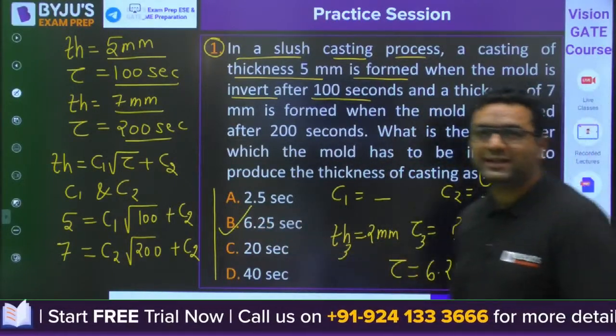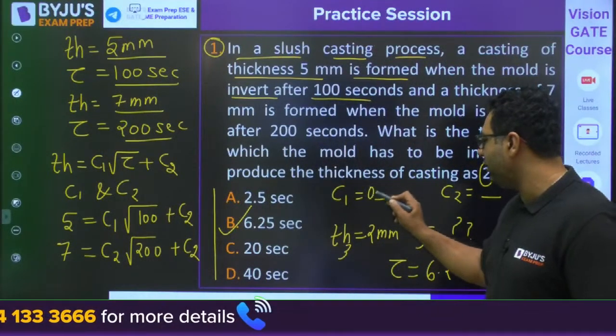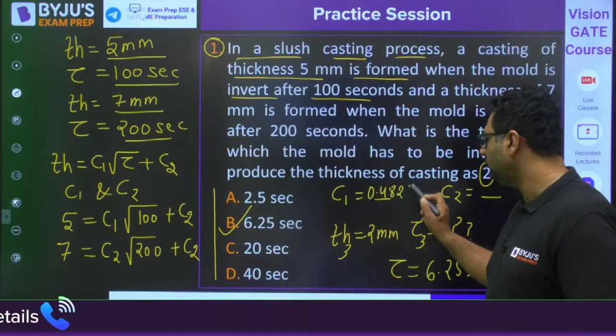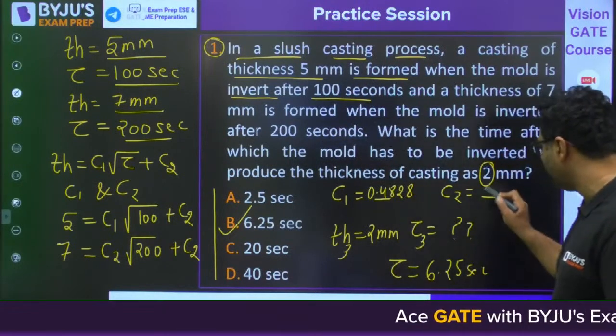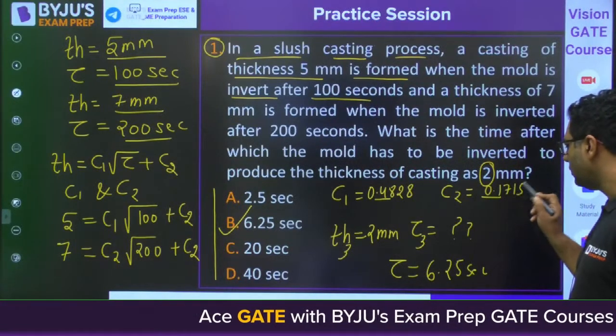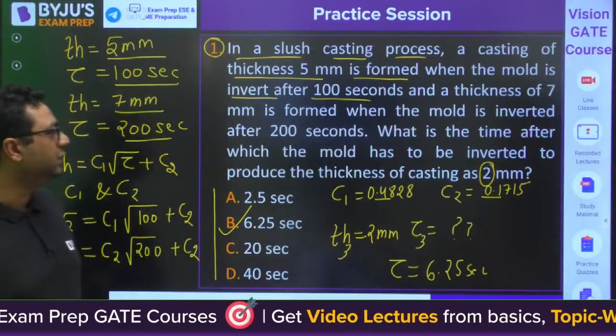And if you want to know what is C1 and C2, I have done calculation for you. C1 is coming 0.4828, and C2 would be coming out to be equal to 0.1715. So you would be getting the answer to be 6.25 seconds. Moving to the next question, guys.